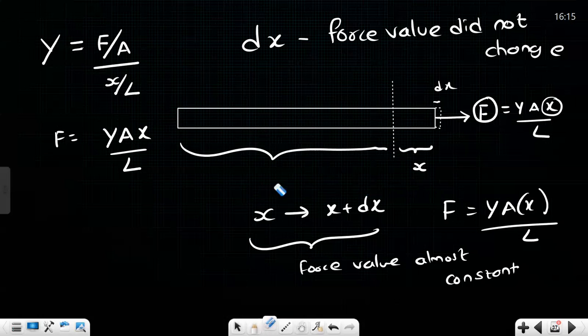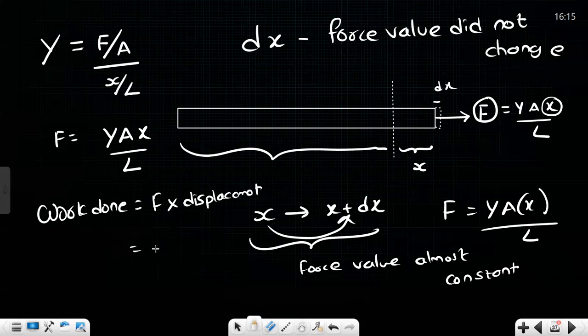So now the work done, sir, what is the work done to increase the rod length from x to x plus dx? Nothing but force into displacement, right? Yes, sir. So from x to x plus dx, what is the force value? We before only calculated YAX by L, correct? Yes, sir. What is the displacement of the rod during this very small interval? Dx. Very good. This is the work done in elongating the rod by a very small amount of length actually. Are you understanding, sir? Yes, sir.